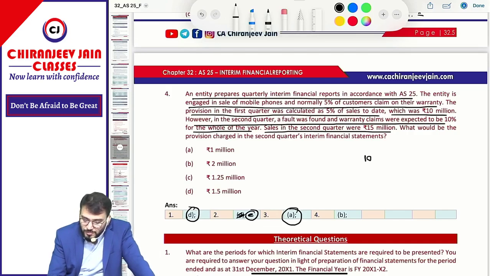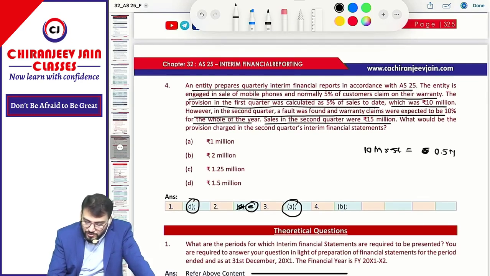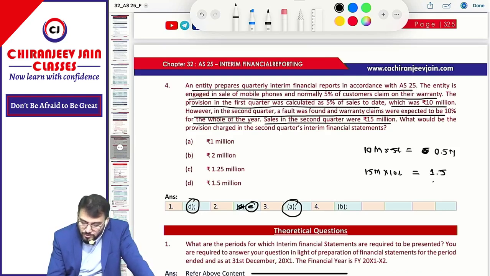So first quarter how much we have done? 10 million into 5%, how much? It is 0.5 million. But next quarter it has been changed. Now the sale becomes 50 million into 10%, how much? But out of that how much already recognized? I think it is sales of only which quarter? So sales of only 50 million. So what will be the provision charge in the second quarter interim financial statement?